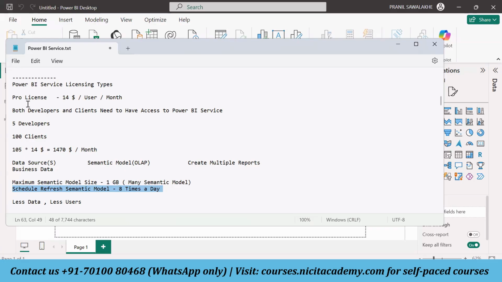There is a question: who will go on with the pro license? Who will use pro licenses? The companies having less data and less users. The companies having less data and less users. 105 including the developers and clients, these are the less users. So whenever less data would be there, whenever less users would be there, we would be going on with the pro license.